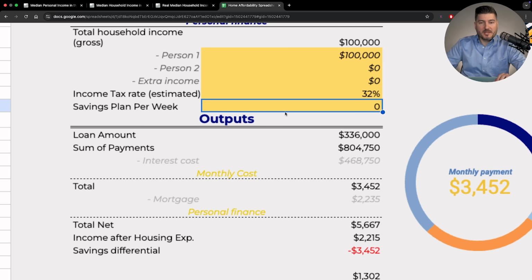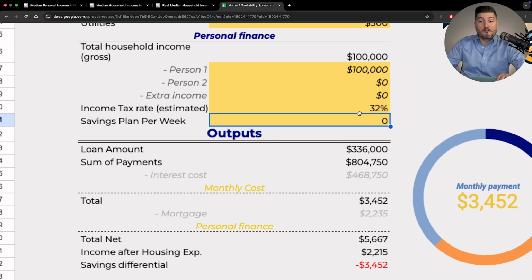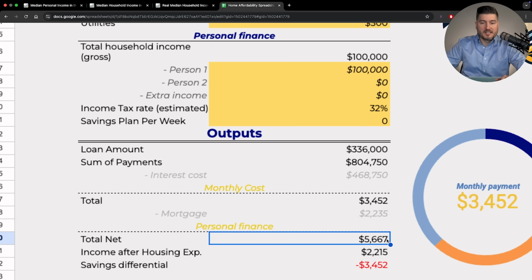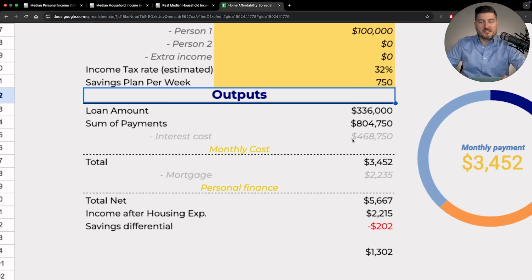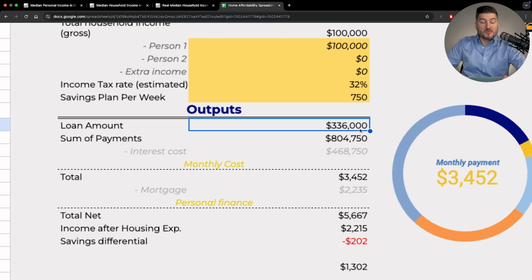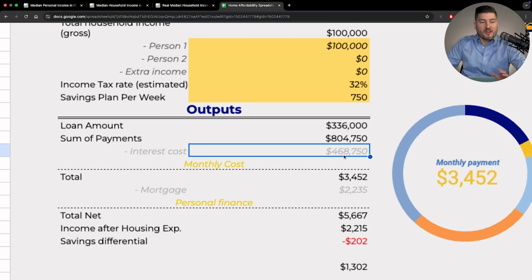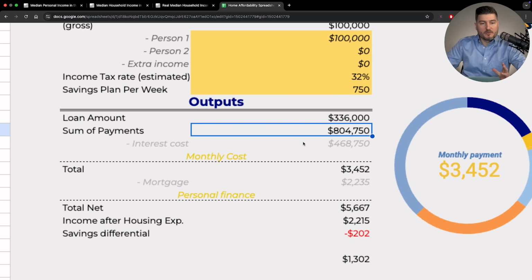What this is, the savings plan per week, is how much you are able to save for housing per week. Let's say this person, out of their net income of $5,600, can put away like $750 a week. What this is already telling us is that the loan amount is going to be $336,000. This is your $420,000 minus your down payment of $84,000. This is the total sum of payments over the life of the loan. So this person is going to be paying almost $500,000 in interest if they just make the minimum payments over 30 years at a 7% interest rate. They're going to be paying $804,000 for this house over 30 years.